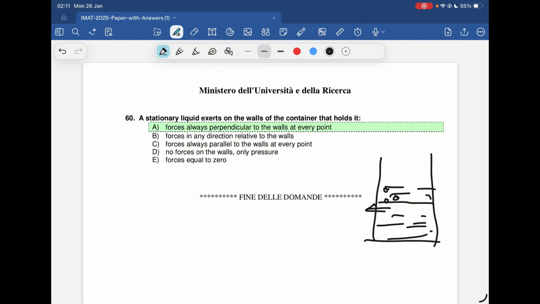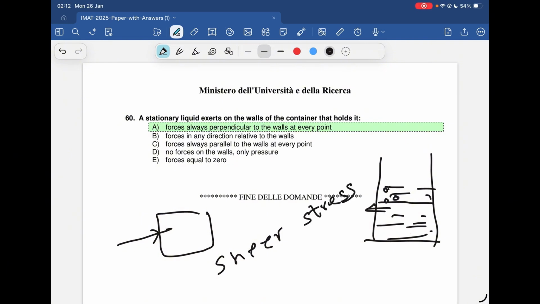If the water pushed on the wall at an angle, the wall would push back at an angle. Because water is a fluid, it cannot resist that sideways push. Otherwise, if you think of a solid, if you exert a force, there won't be any change in the shape. That is known as shear stress.